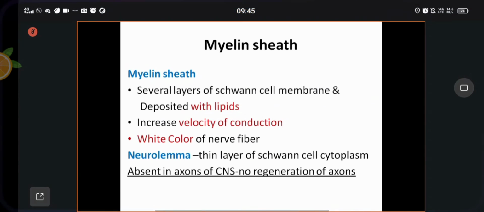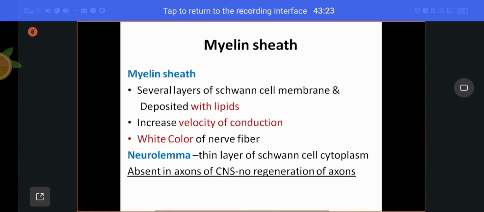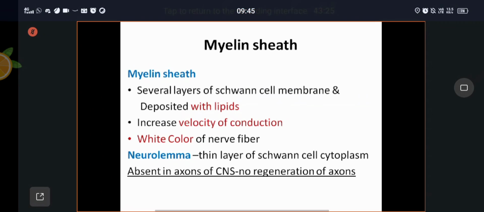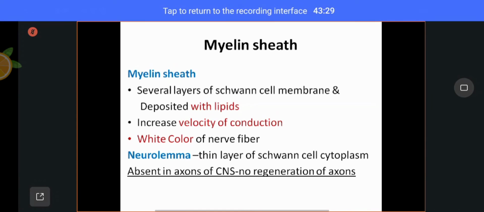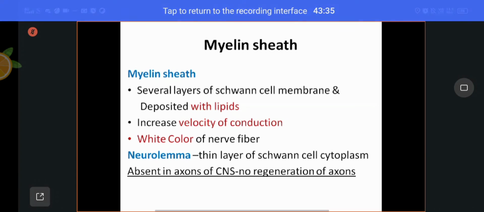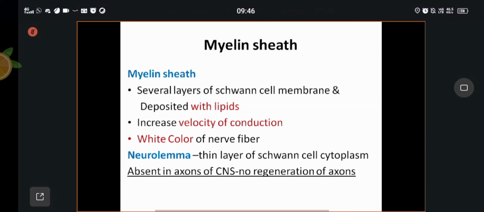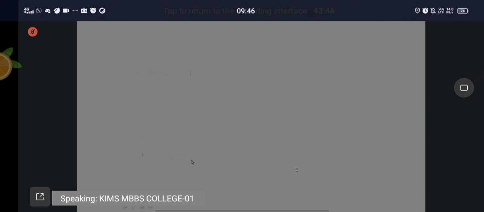If axons are damaged in the peripheral nervous system, there will be regeneration of axons. If the cell body is damaged, there will not be any regeneration. If the axon is damaged, regeneration takes place in the peripheral nervous system. But in the central nervous system, if axons are damaged, there will not be any regeneration because of lack of neurolemma.